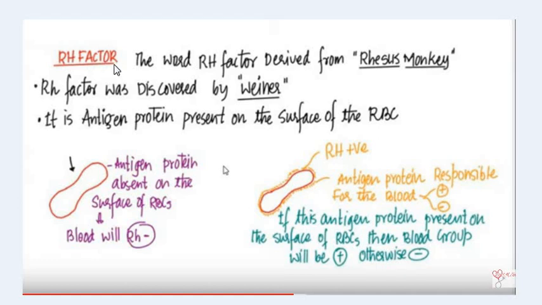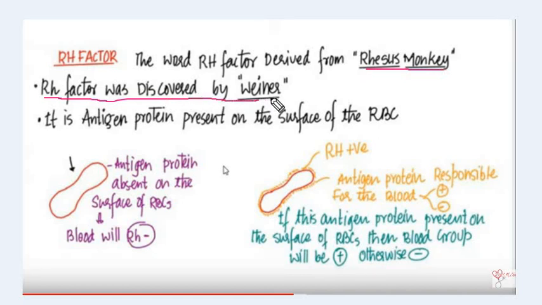What is the Rh factor? The word Rh is derived from one type of monkey, and we have to remember the name of this monkey. The name of this monkey is the rhesus monkey. And the Rh factor was discovered by Wiener. Who discovered the Rh factor?